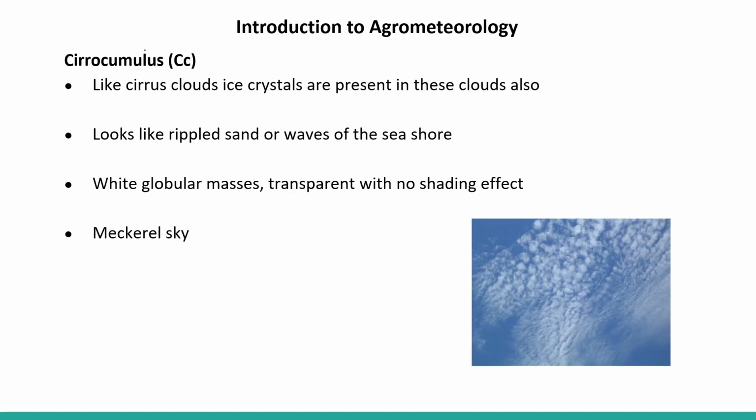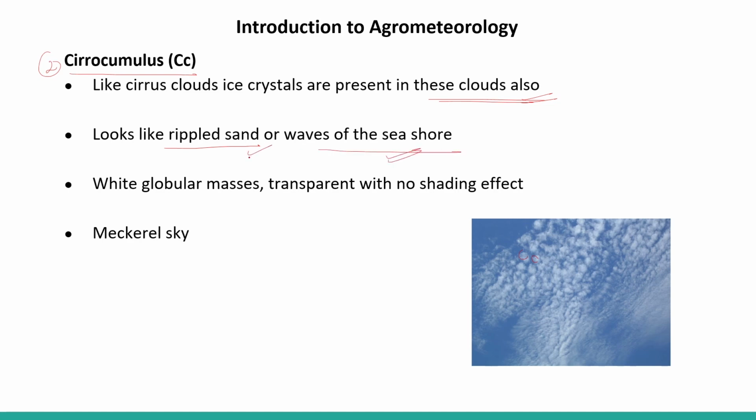Next one in this category, the second one, is the cirrocumulus. Like cirrus clouds, ice crystals are present in these clouds also. They look like rippled sand, and here you can see they are like the sand and waves of the seashore.